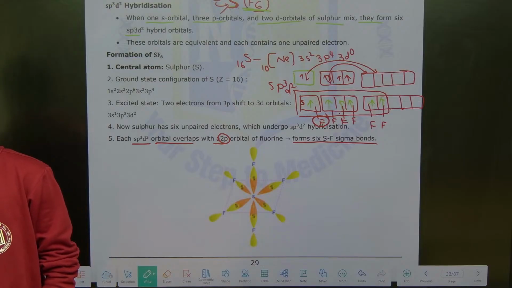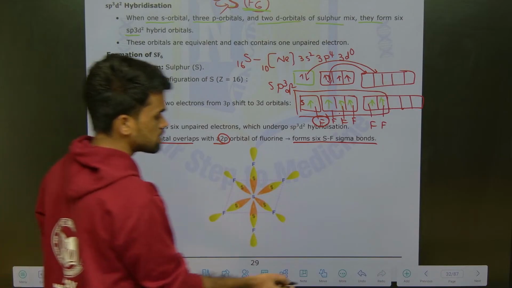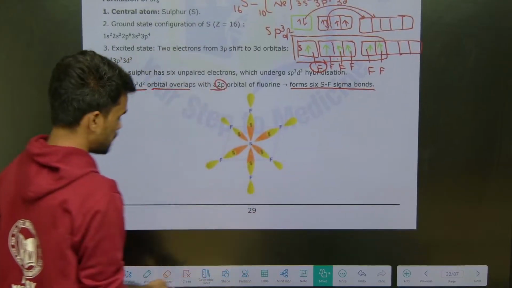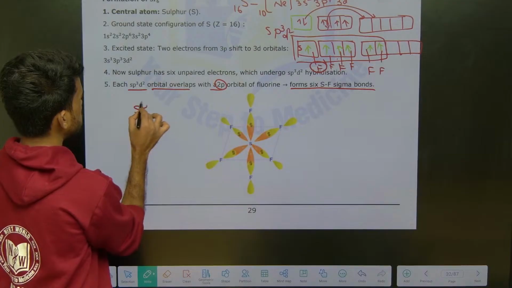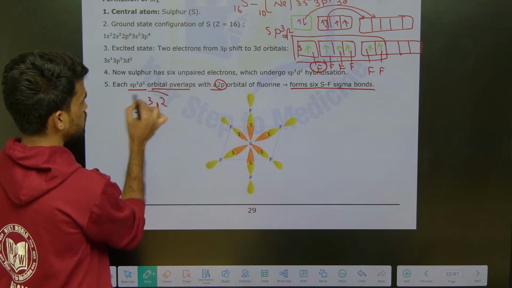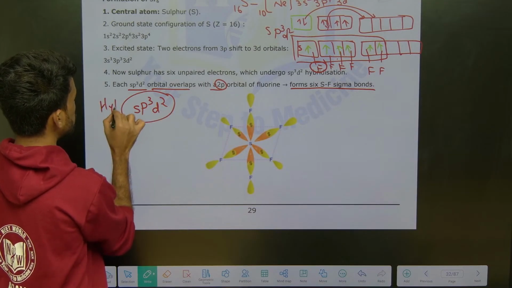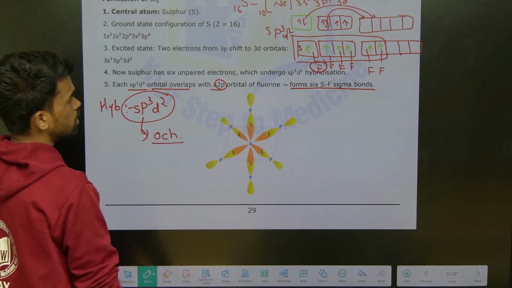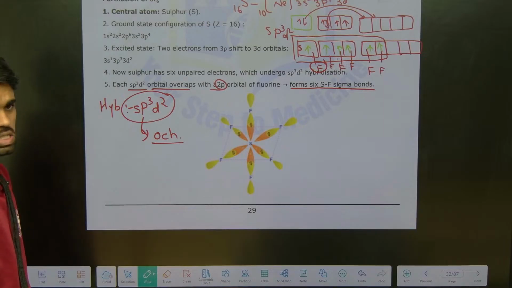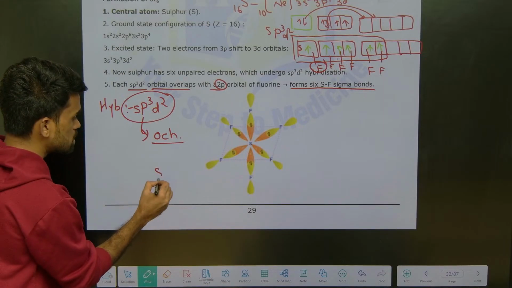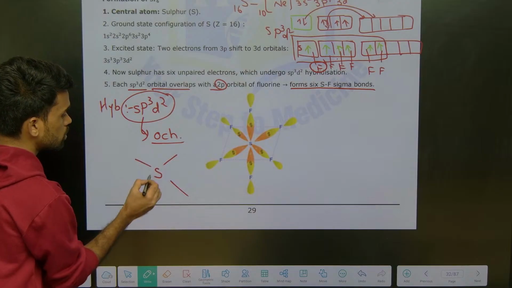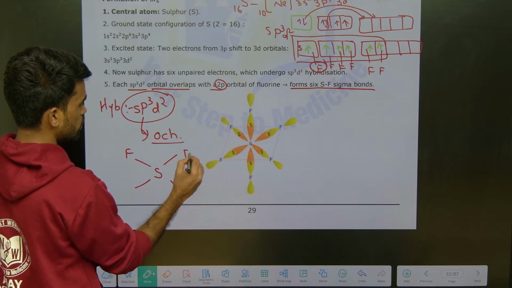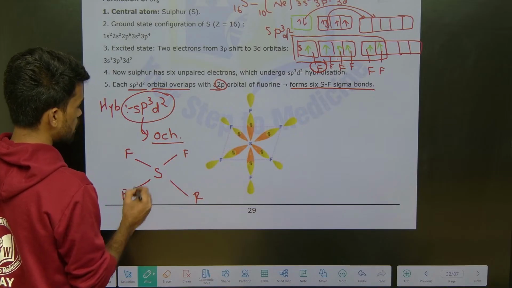After this, how will the structure look? It is octahedral. For sp3d2 hybridization, you get an octahedral geometry. How does it look? At the center you write sulfur, and 4 fluorines are placed around it.